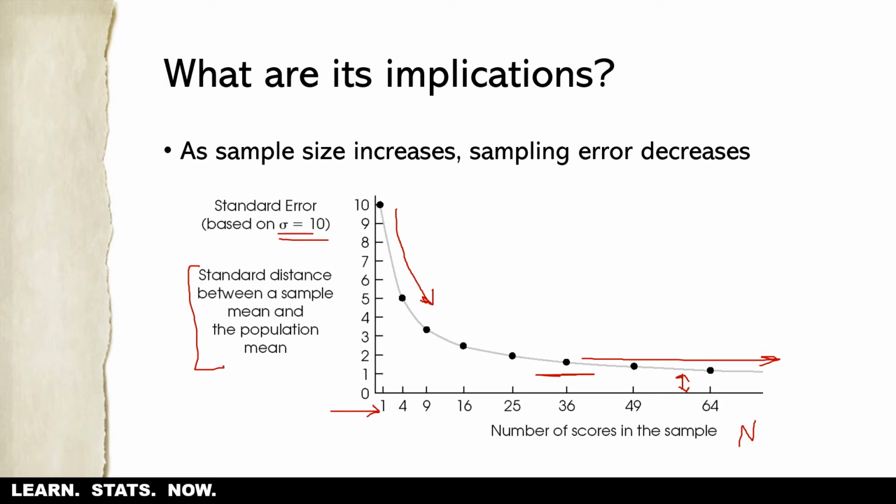But the takeaway from this graph here is just to say, as your n increases, your standard error decreases, which is a good thing because we want our sample means to be as close in estimation to the population mean as possible. So we can say right now, large N's are good things. We like large N's in statistics.